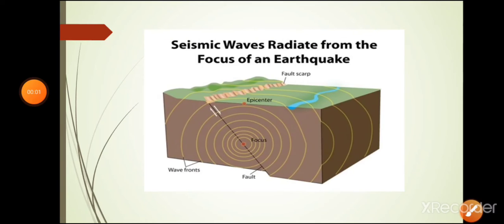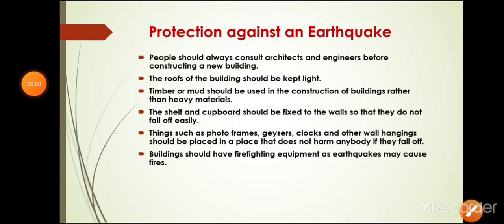Now students, see this diagram. In this diagram you can see the seismic waves, then the epicenter and the focus. As I already told you, a seismic wave is produced during an earthquake. Then the epicenter is that area which lies just above the focus, and the focus is the region from where the earthquake originates.